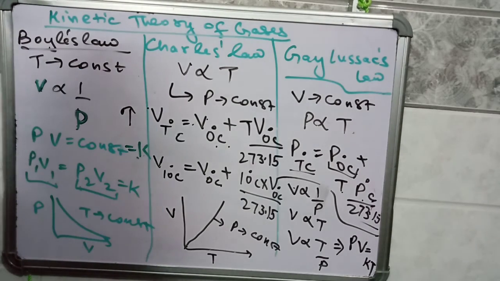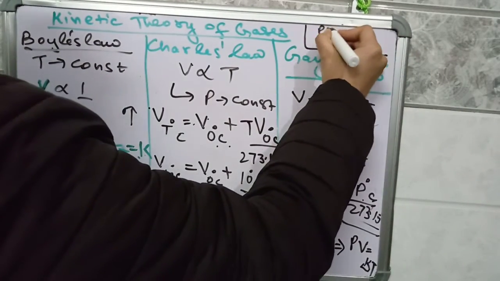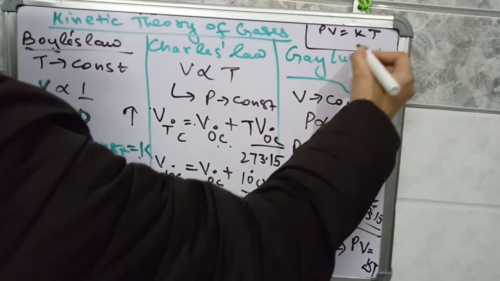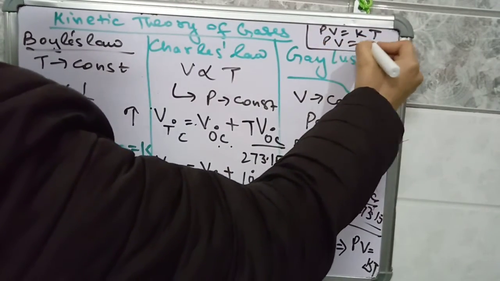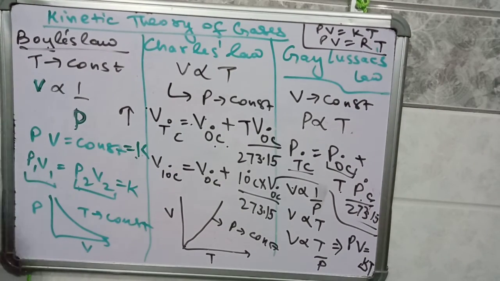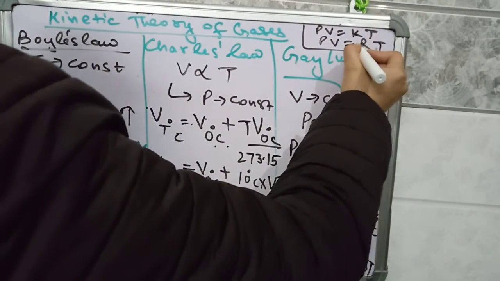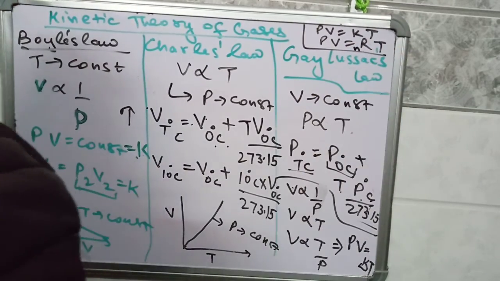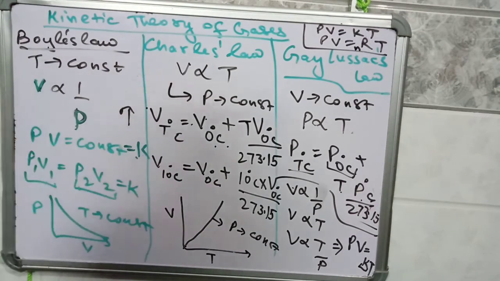This constant K is R here, the capital R, which is the gas constant. PV equals RT is for 1 mole of a gas. If you want to take n moles of a gas, then the relation will be PV equals nRT.